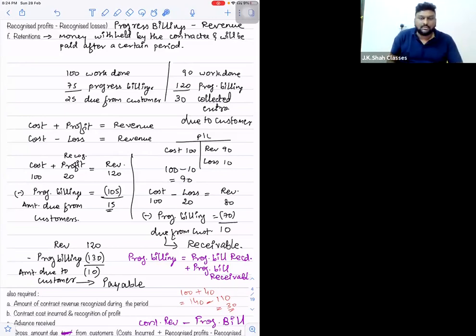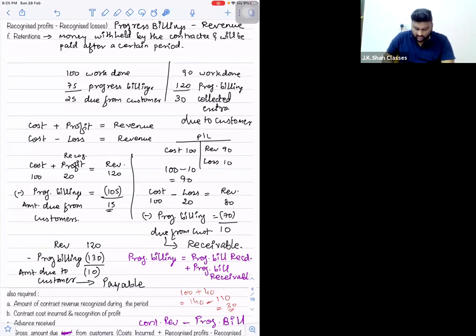But generally the retentions are done at the end of the contract only. Because you as a contractor don't know what revenue is recorded by the contractee, so you cannot say that it is retention.